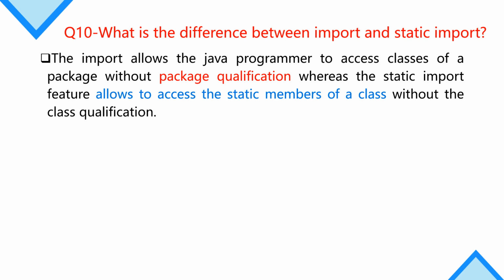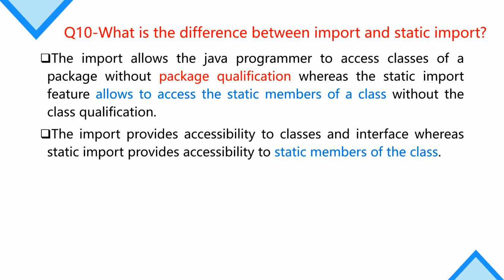Import provides accessibility to classes and interfaces, whereas static import provides accessibility to the static members of the class. When we need accessibility to classes and interfaces, we just use import, and if we need access to the static member of a class, then we use static import.